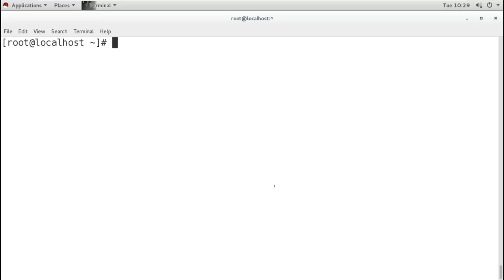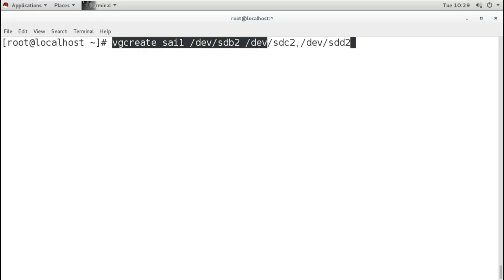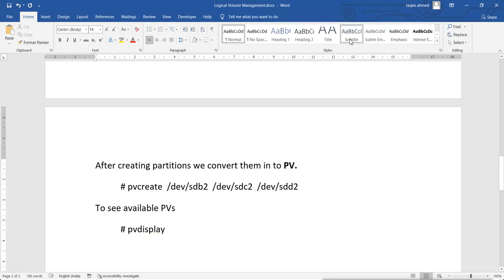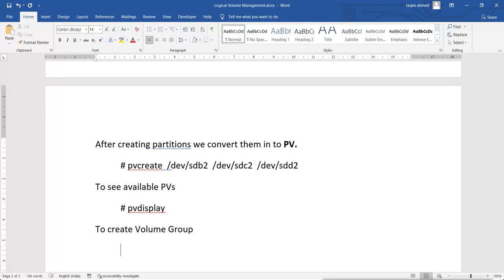So if you want to create the volume group directly, you can create it like this. Now to create the volume group, we can use this command.